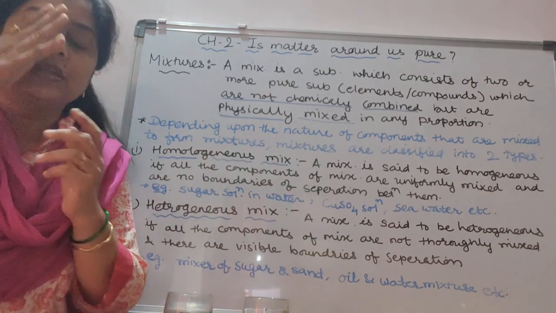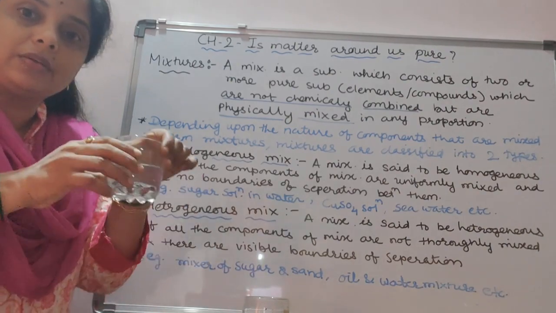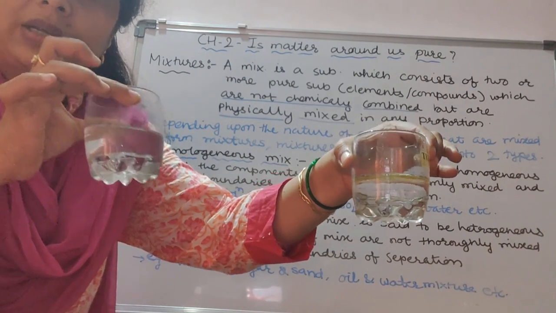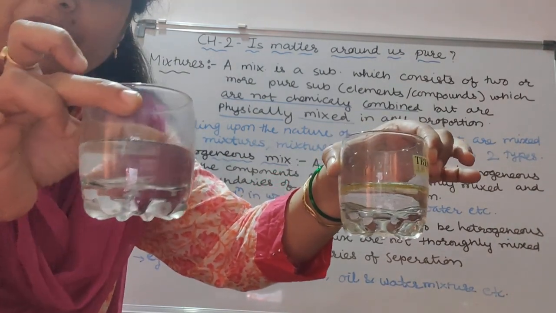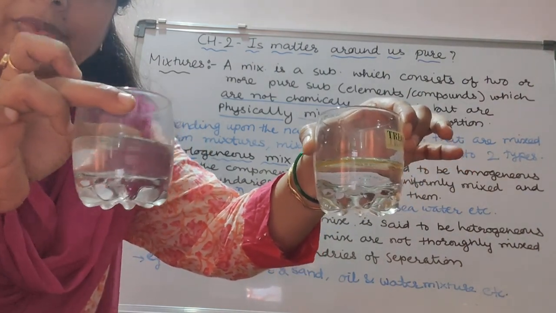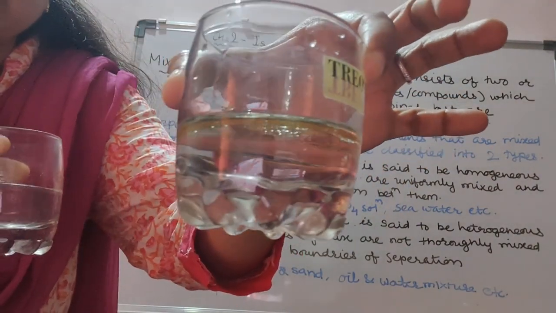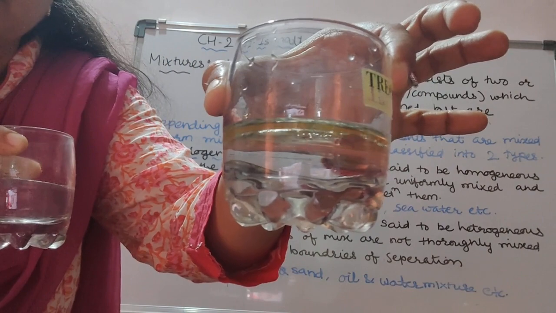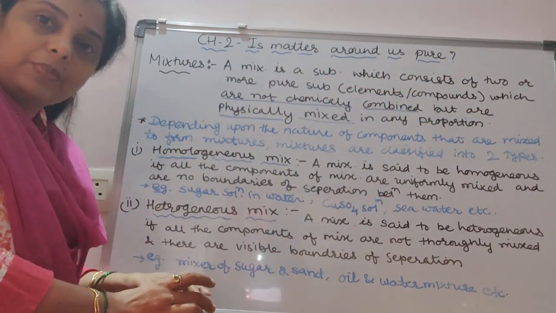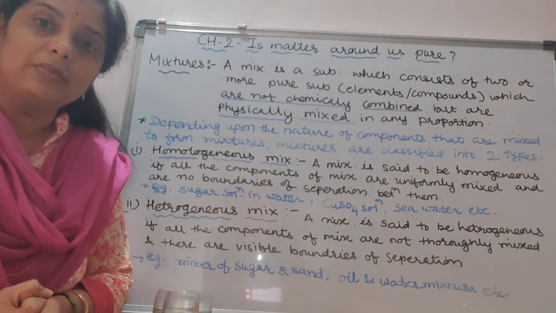I hope the difference between homogeneous and heterogeneous mixture is clear. This is a homogeneous mixture. This is a heterogeneous mixture. This one has one phase, thoroughly mixed, no visible boundaries. This is not thoroughly mixed. You can see the boundaries of the separation between the oil and water. Like this we can take any example to show the difference between homogeneous and heterogeneous mixtures.